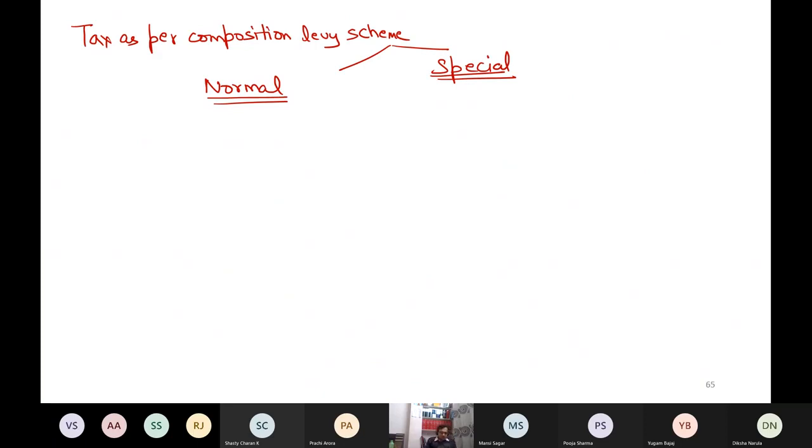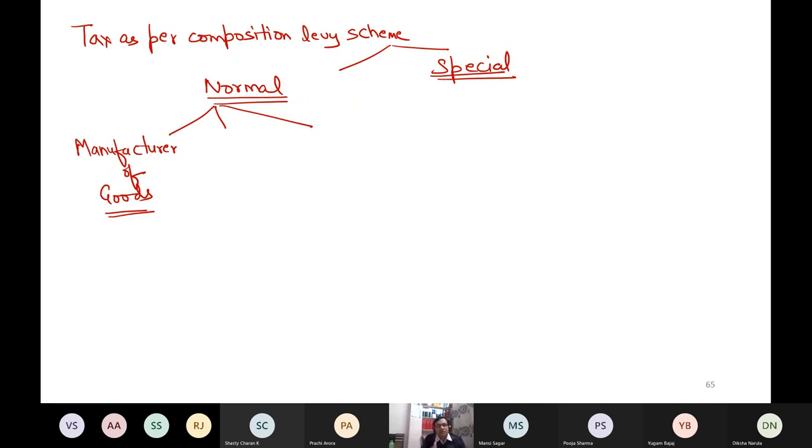Anyone who can remember this concept? Normal scheme or special? If you remember normal, it is applicable on three type of supplies. Manufacturer of goods. You have to learn the theory. That is why I say that be perfect in theory and forget this numerical. It's a wrong approach that when you say that any subject is a practical subject, no subject is practical.